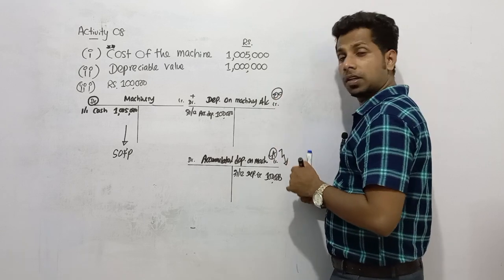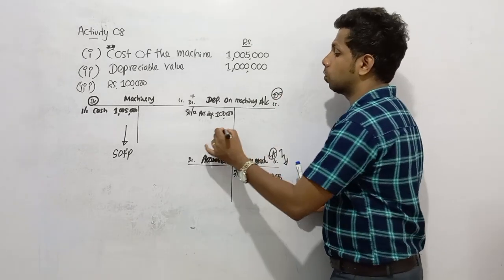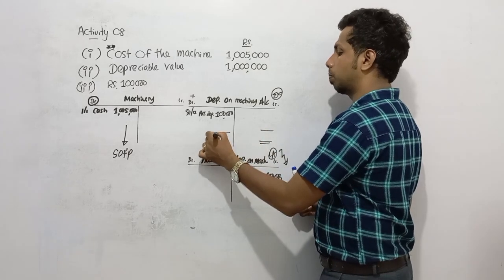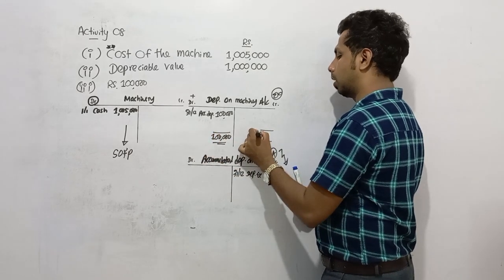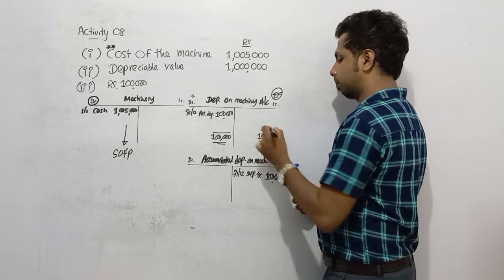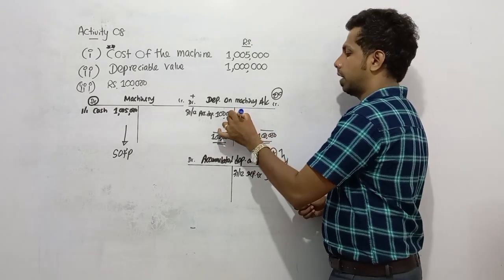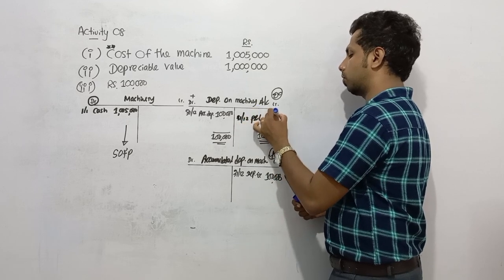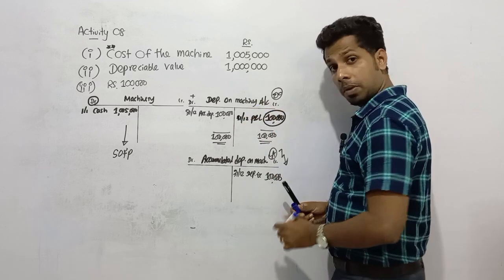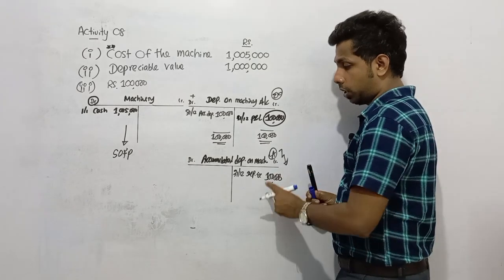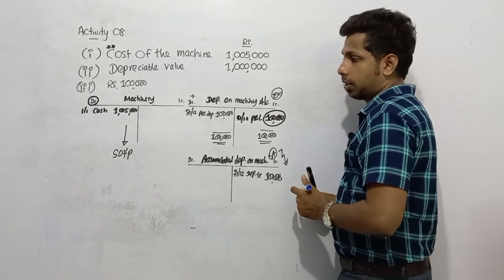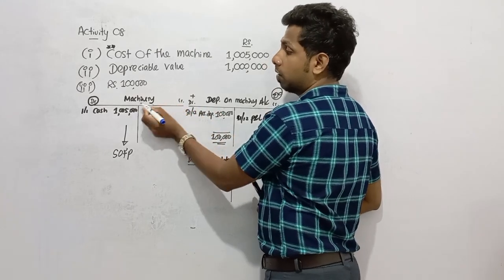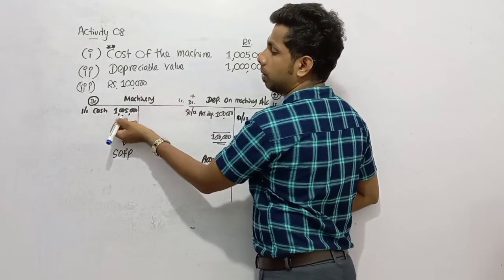But the depreciation expense account actually is an expense account, so you can transfer this to the P&L. There is no point bringing this to the next year. So directly at the end of the year, we can transfer this to the P&L, profit or loss, to calculate profit or loss. Right. And remember, this is an asset account. Here we present the decrease in asset. Depreciation expense debit, and we didn't credit the machinery account to decrease the asset because there you can see the cost of the machine. What is this 1,005,000?